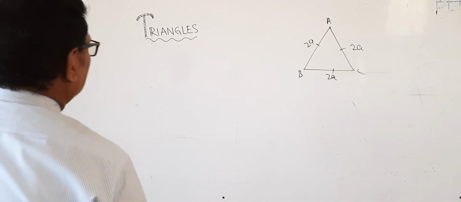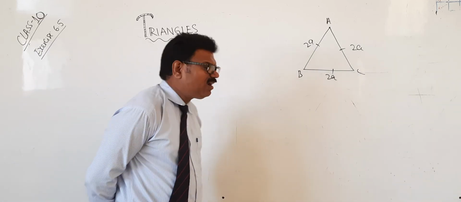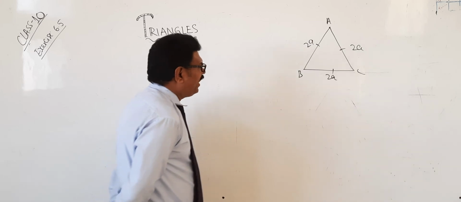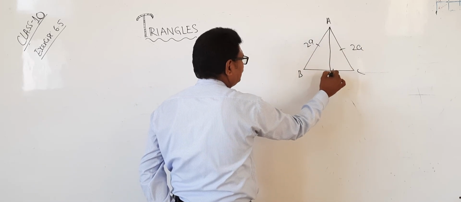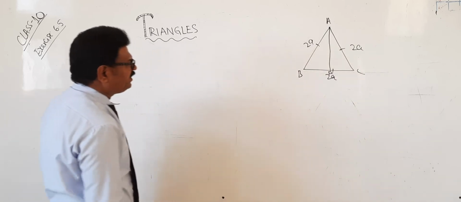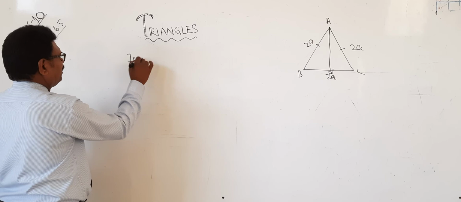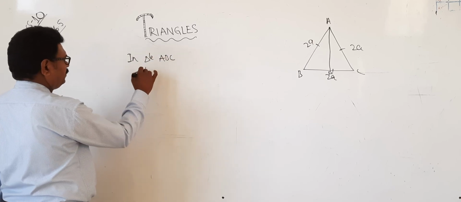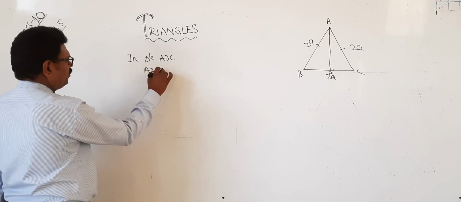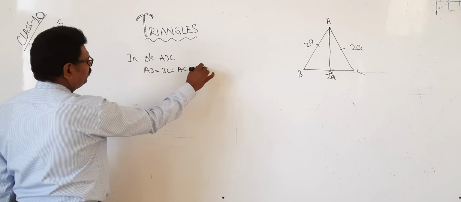Yes, one more problem. ABC is an equilateral triangle of side 2a. Find its altitude. That's all. Okay? Very, very simple. In triangle ABC, AB equals BC equals AC equals 2a units.